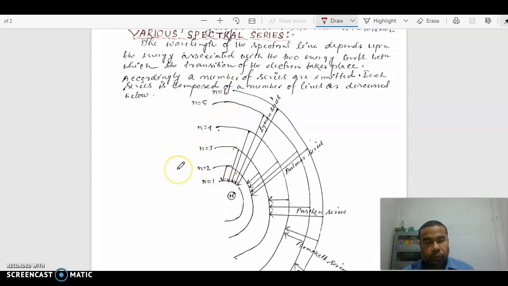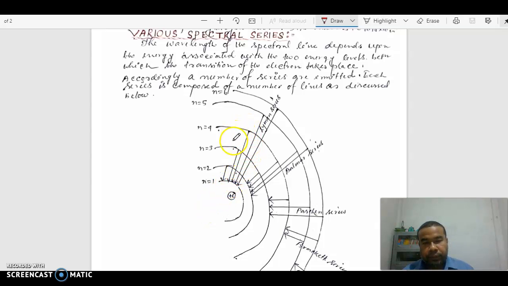So according to Bohr's postulate, when an electron jumps from a higher energy level to a lower energy level, the difference of energy is emitted. How much energy is emitted? The difference of the two energy levels. So these are the energy levels for different values of the principal quantum number.